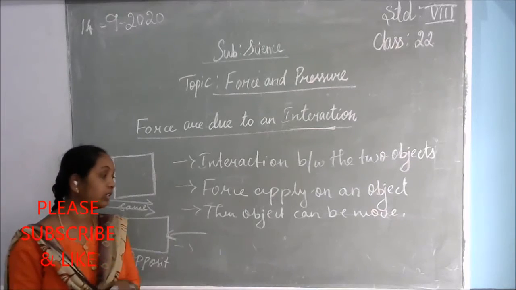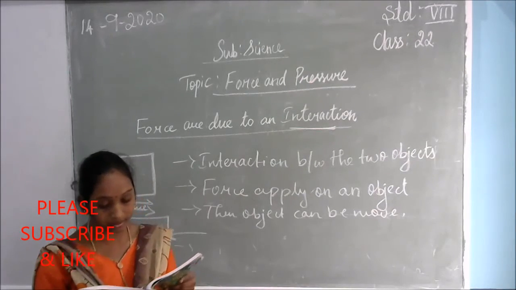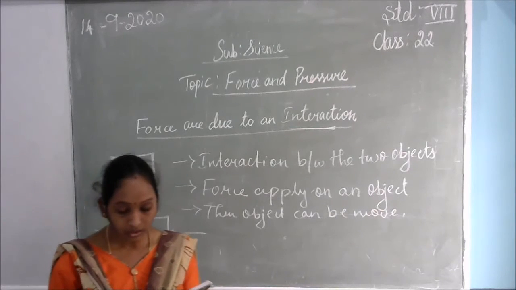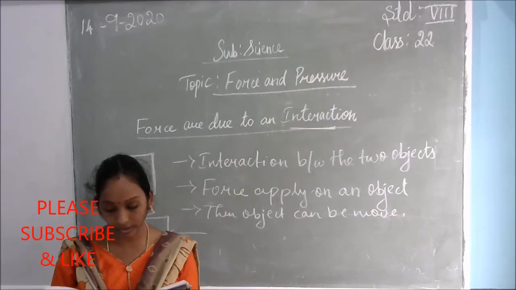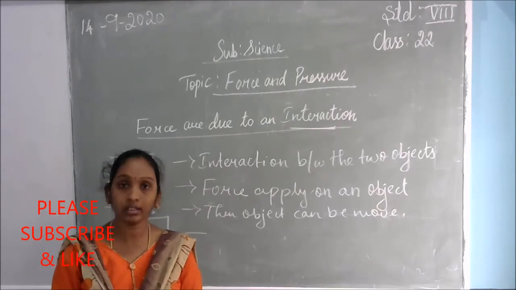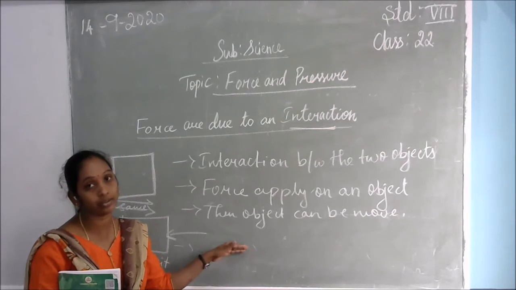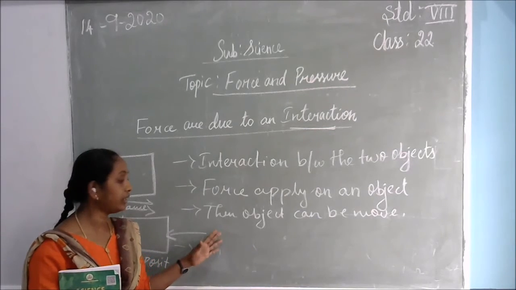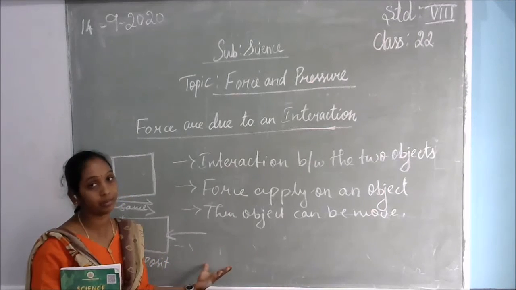So here there are different forces in the tug of war. Recall that we learned that one force can be larger than, smaller than, or equal to the other. So here there can be an equal force, or a larger one, or a smaller one. That means whichever side has the more force applied on the object, the opposite side will come and fall.